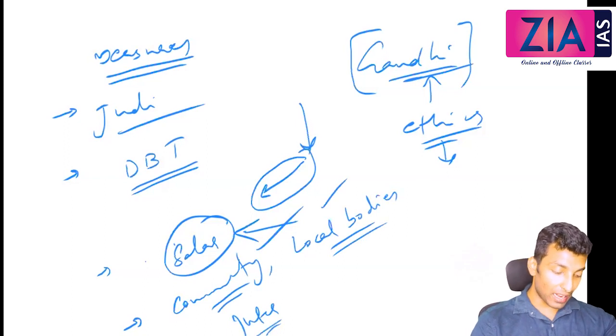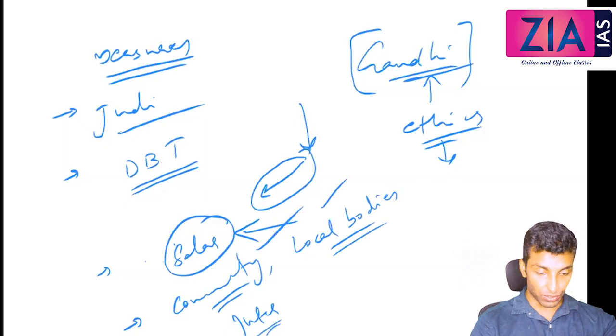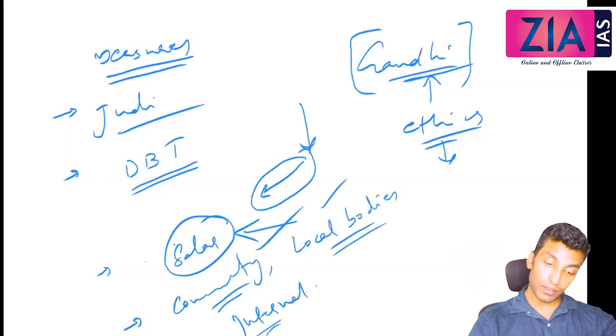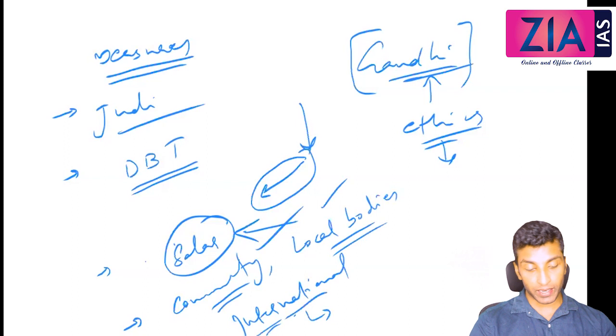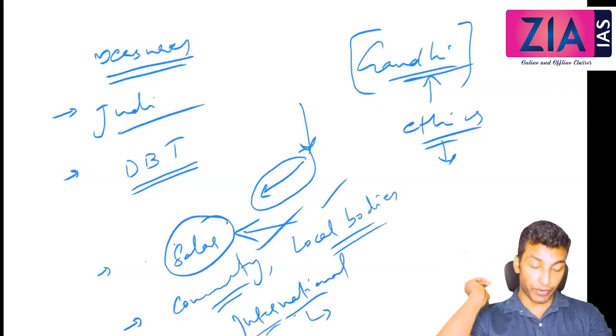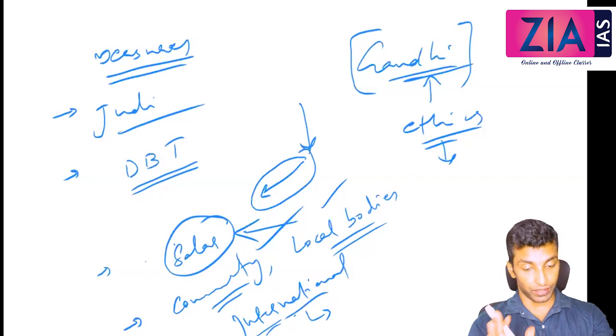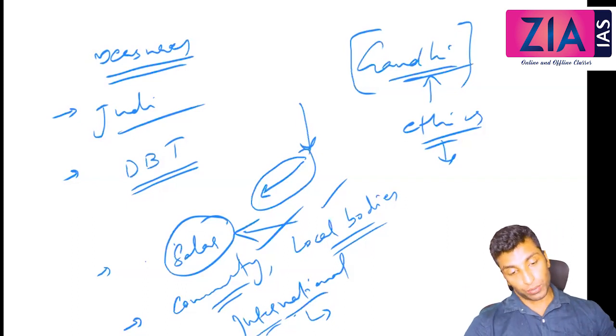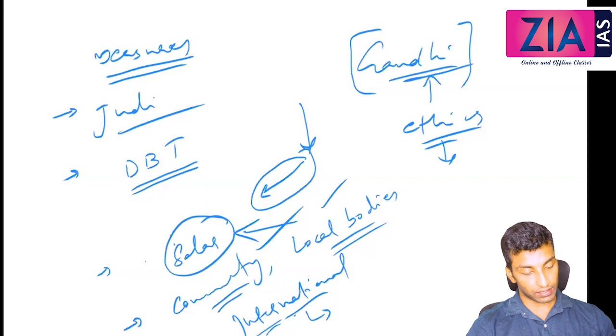It is an international issue, going at the global level. Connected to this, you have studied many things in your environment and ecology module, so you can add all those different protocols, different initiatives, etc. here. So with that, we are done with this particular topic.